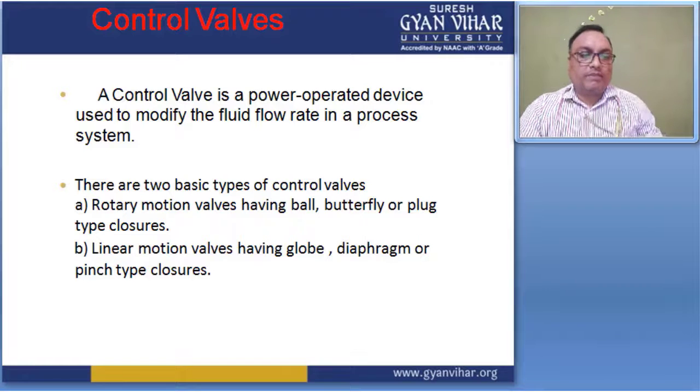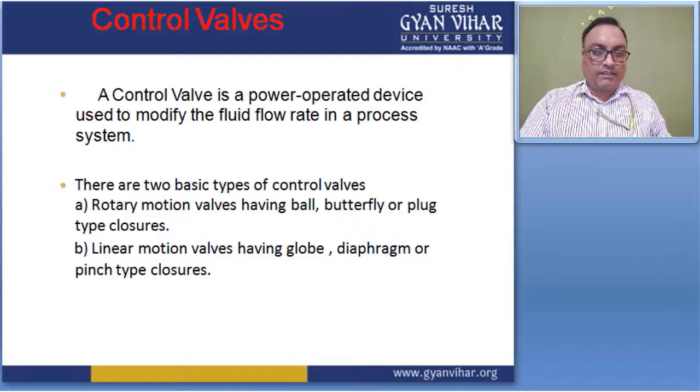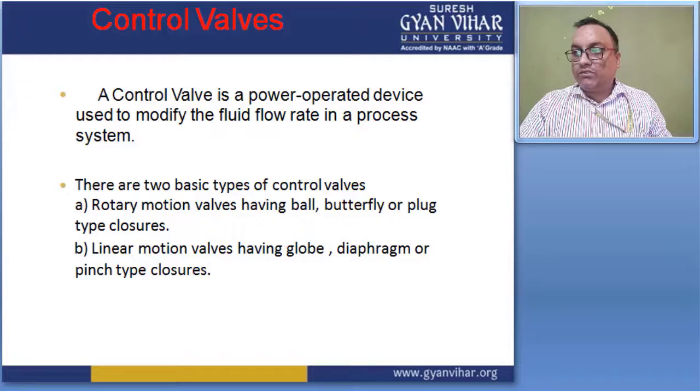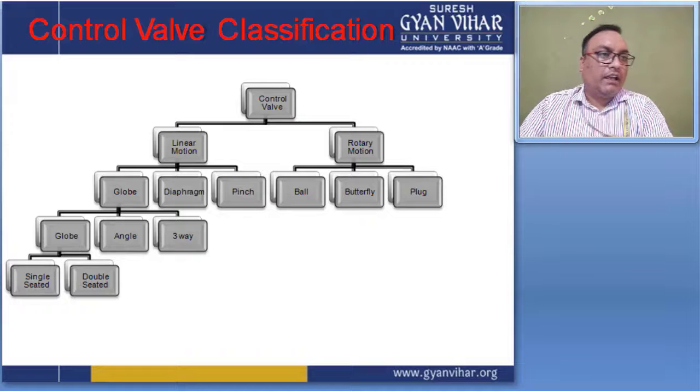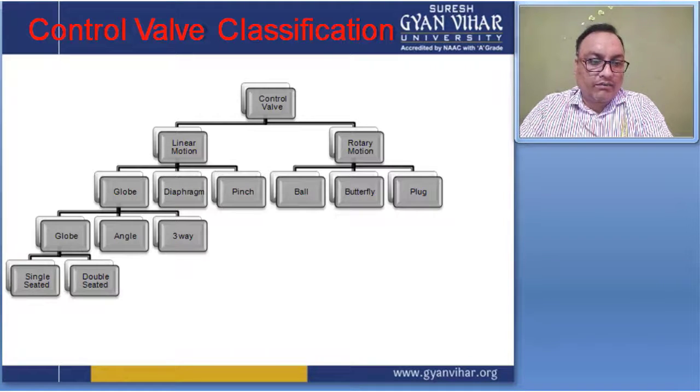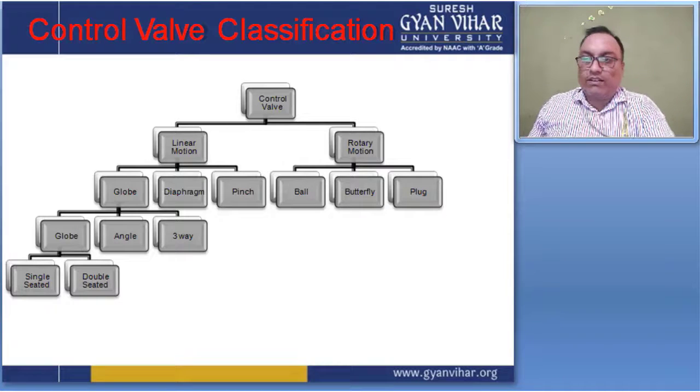So I will give some specification of these hydraulic control valves, and these specifications show the different types of control valves used in this lecture. And these are the control valve configurations. In this configuration, the control valve is divided into two main groups. First one is linear motion and second is the rotary motion.